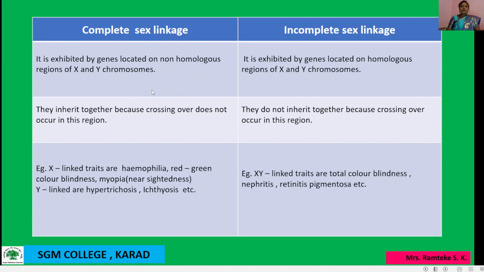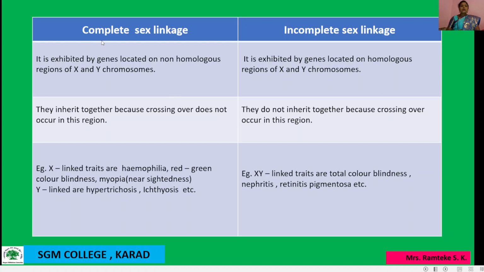In both chromosomes, one part is homologous and another part is non-homologous. So complete sex linkage is exhibited by genes located on the non-homologous region of the X and Y chromosome, while incomplete sex linkage is exhibited by genes located on the homologous region of the X and Y chromosome.